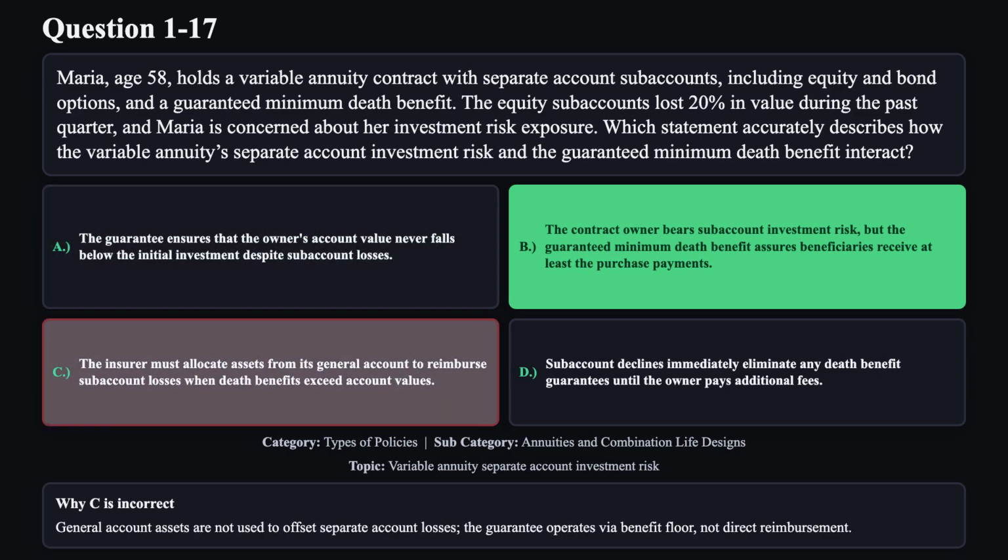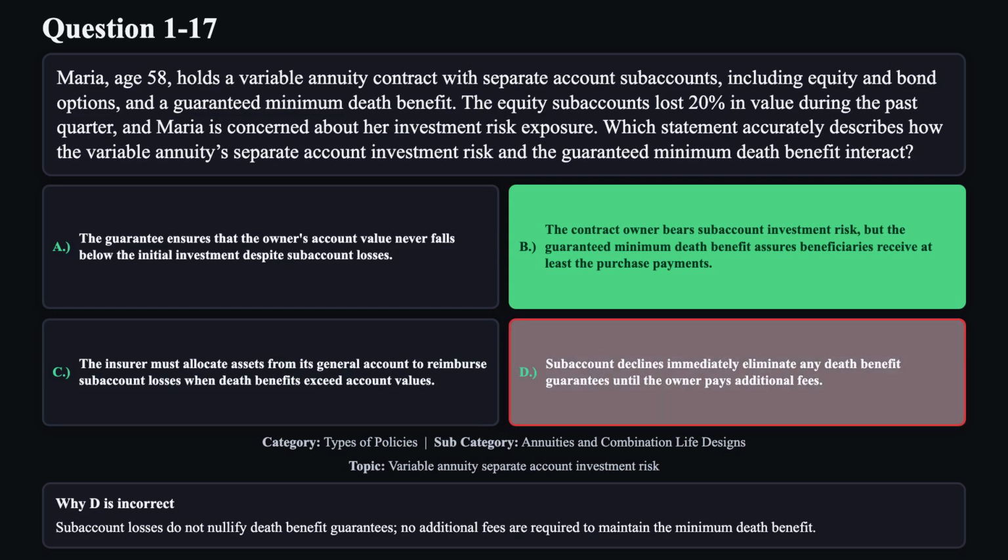Reason C is not correct. General account assets are not used to offset separate account losses. The guarantee operates via benefit floor, not direct reimbursement. Reason D is not correct. Subaccount losses do not nullify death benefit guarantees. No additional fees are required to maintain the minimum death benefit.